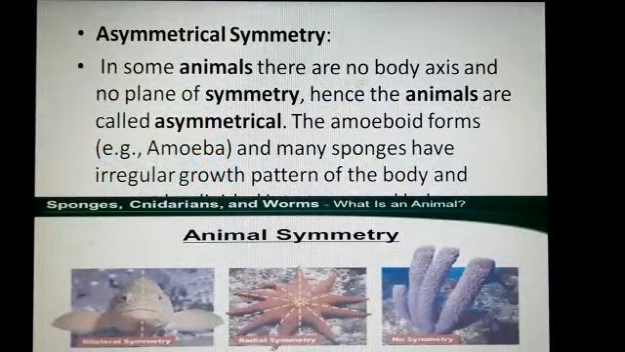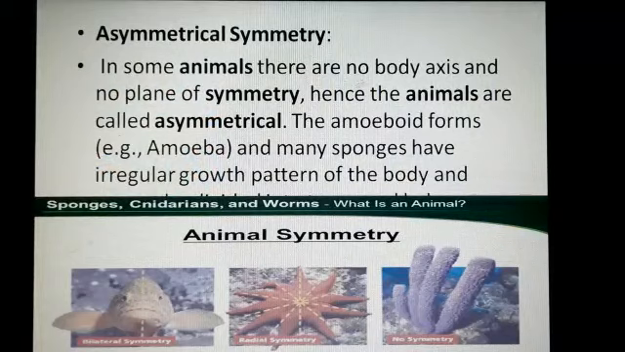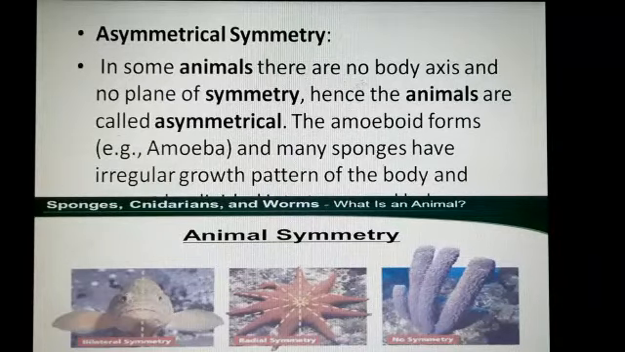Now asymmetry. I already told you that in some animals no plane of symmetry exists, hence the animals are called asymmetric. Here you see this Porifera is asymmetric.